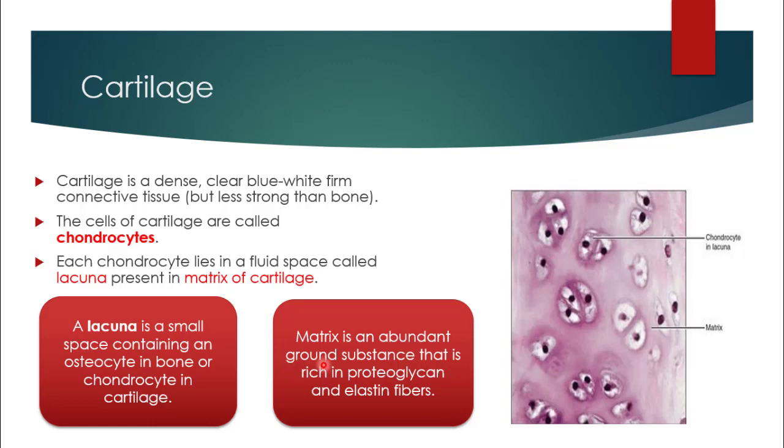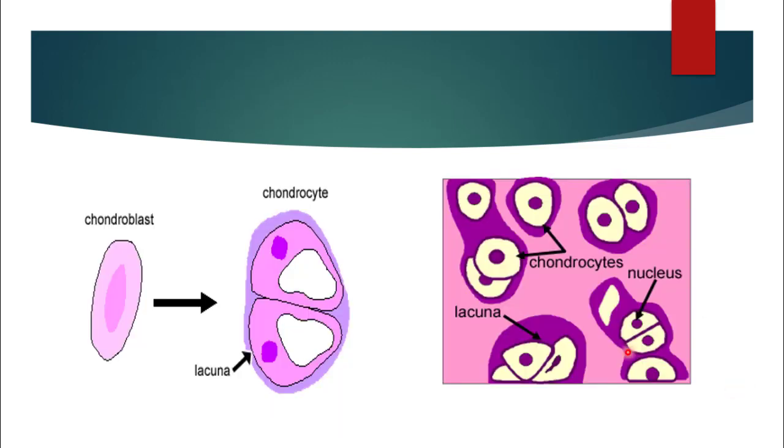Now what is matrix? Matrix is an abundant ground substance that is rich in proteoglycan and elastin fibers. This is actually made up of proteins and some other elastin fibers. So these are all important parts of cartilage. In this picture you can see the chondroblast. It is a cell that forms chondrocyte and this is the structure of chondrocyte. The chondrocytes consist of lacuna and this circular shaped portion is called nucleus.